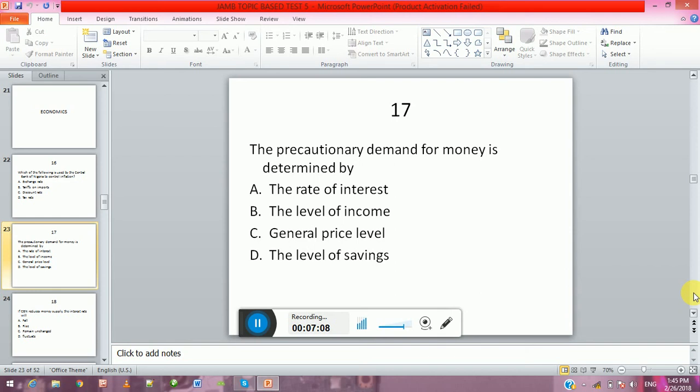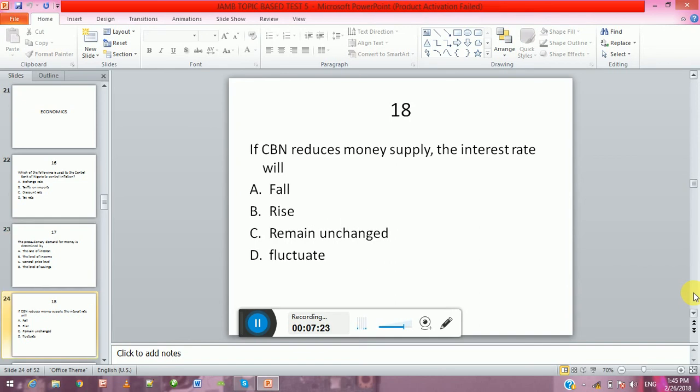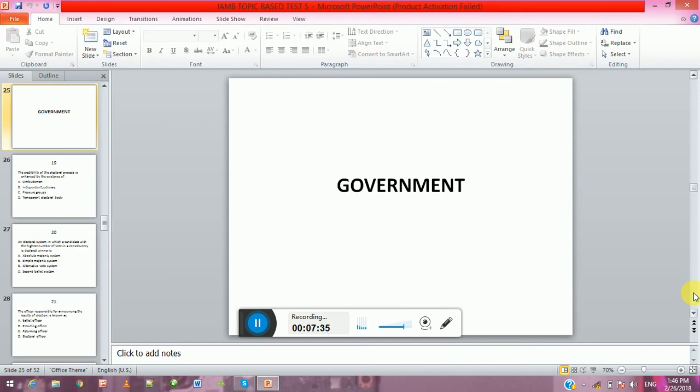The precautionary demand for money is determined by A. the rate of interest, B. the level of income, C. general price level, D. the level of savings. If CBN reduces money supply, the interest rate will A. fall, B. rise, C. remain unchanged, D. fluctuate.